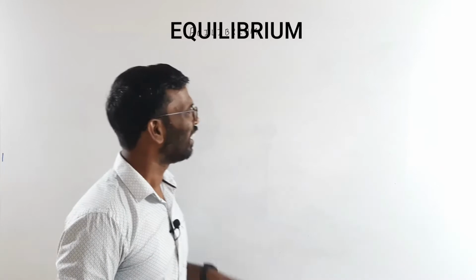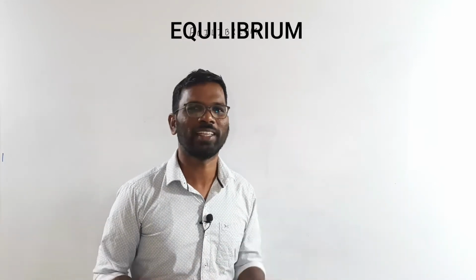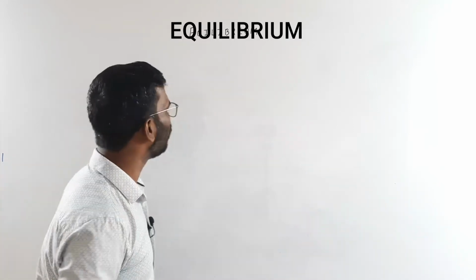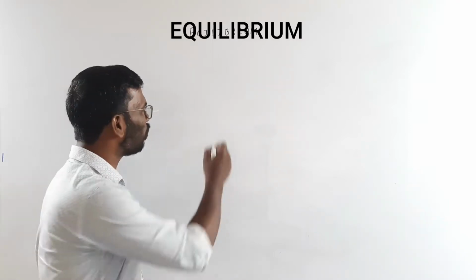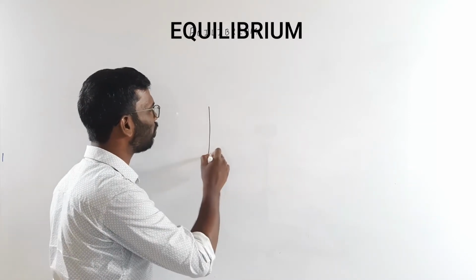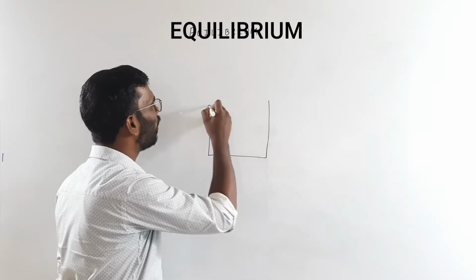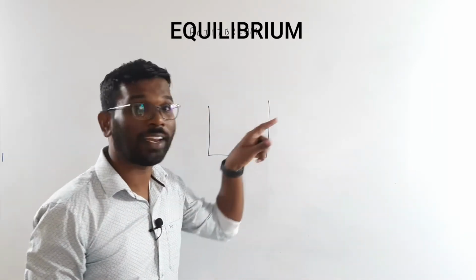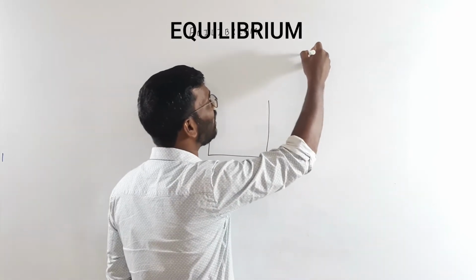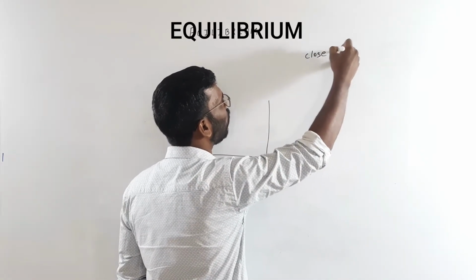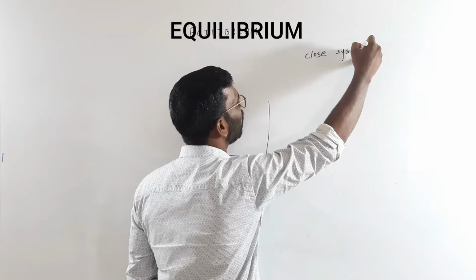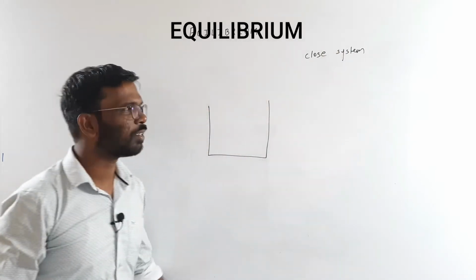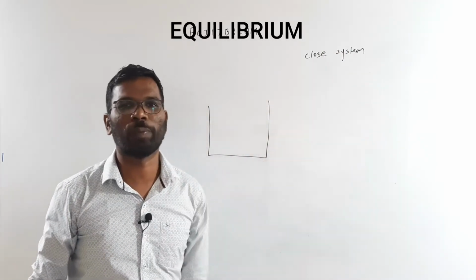So what does this equilibrium mean? What exactly does the word equilibrium mean? I'll just give you a raw example. What is the basic criterion? I will say that the basic criterion for equilibrium to exist is a closed system. This is the basic criterion for any equilibrium to exist.